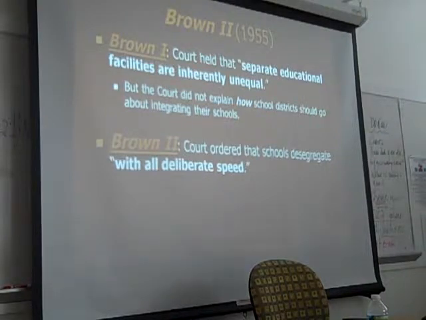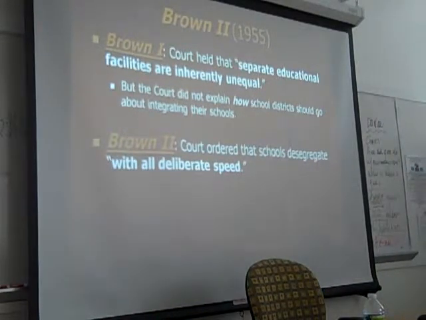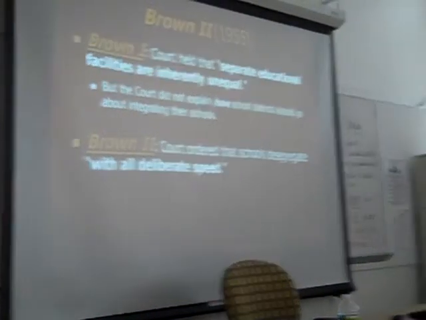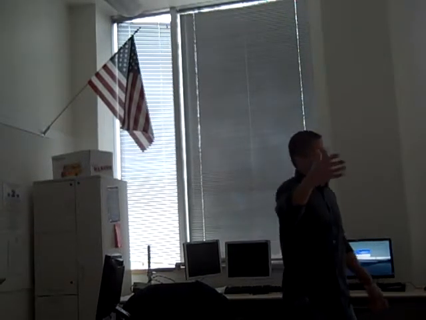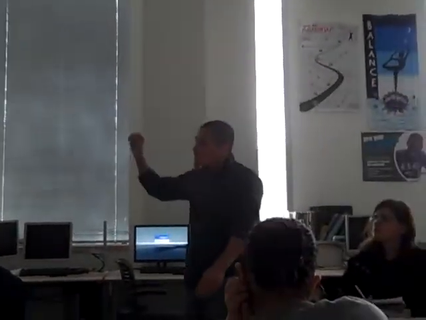In Brown 1, the Supreme Court was dealing with the question of whether or not school segregation was constitutional. And how did they answer that question? Very easy. The Supreme Court held in Brown that separate educational facilities are inherently unequal and unconstitutional. But the court didn't get to the question of how school districts should go about integrating, how they should go about the process of desegregation itself.